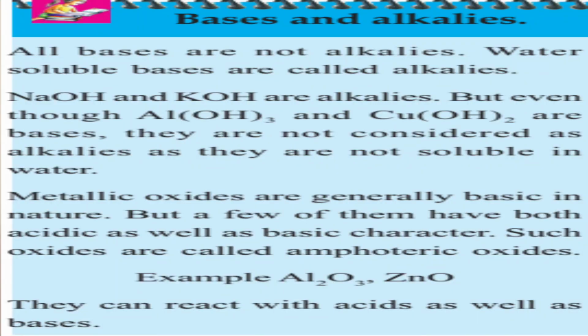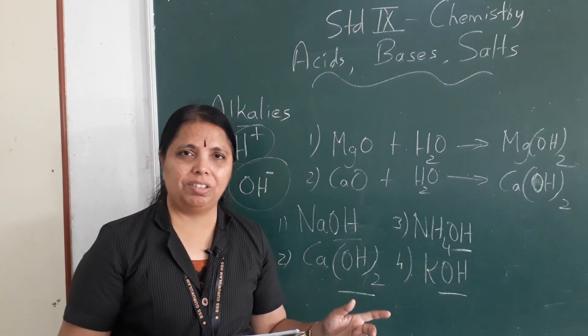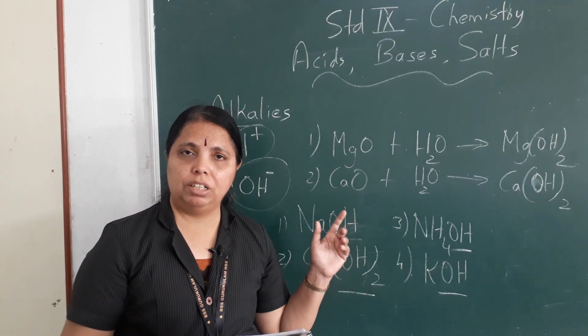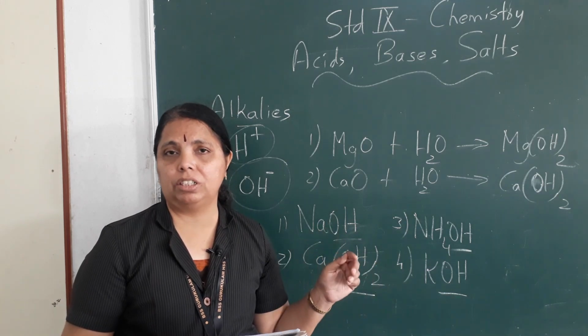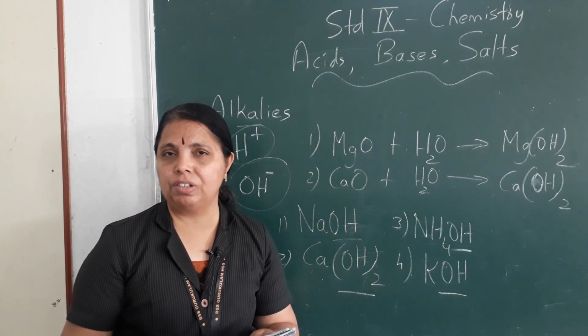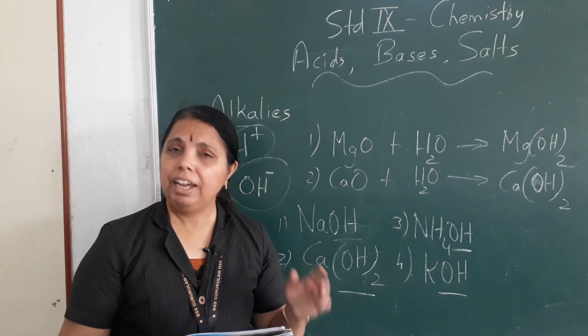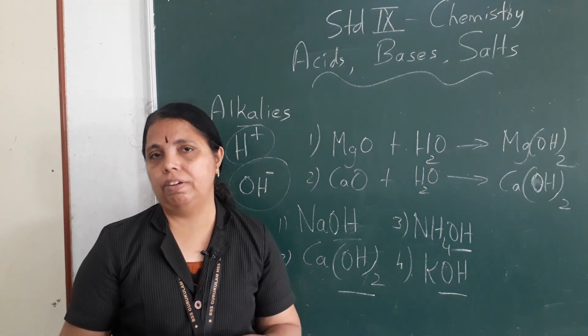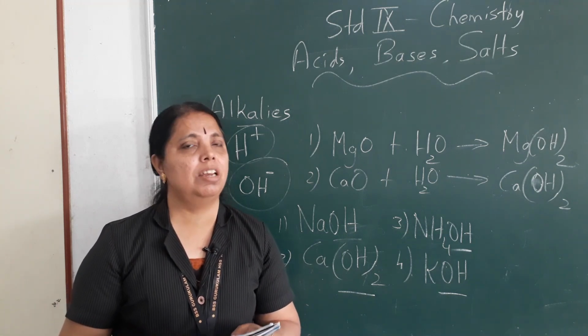But even though aluminum hydroxide and copper hydroxide are bases, they are not considered as alkalis as they are not soluble in water. Aluminum hydroxide and copper hydroxide, the OH in the formula is given, but they are not alkalis because they are bases but they do not dissolve in water. So we can't call them alkalis.